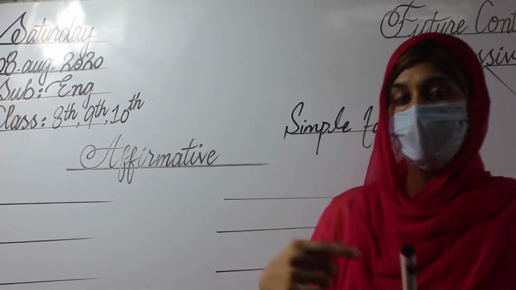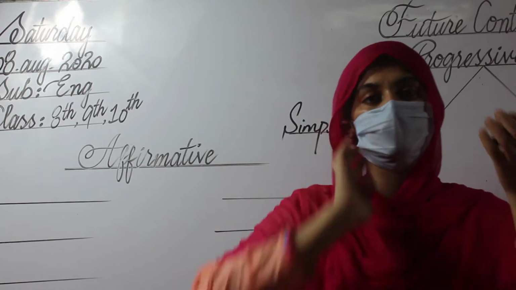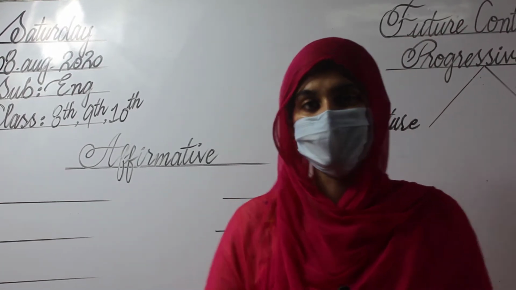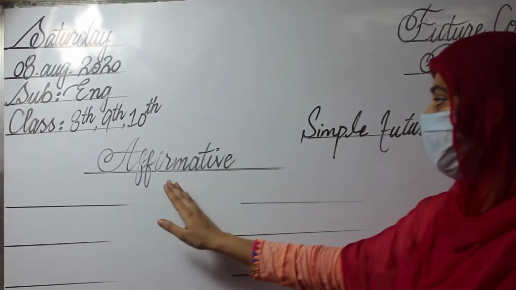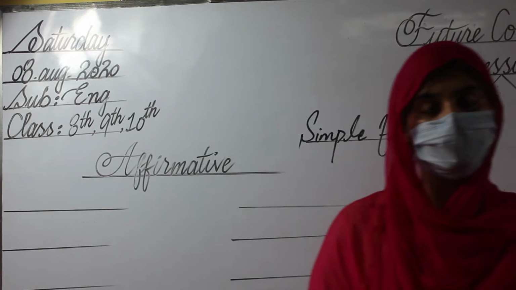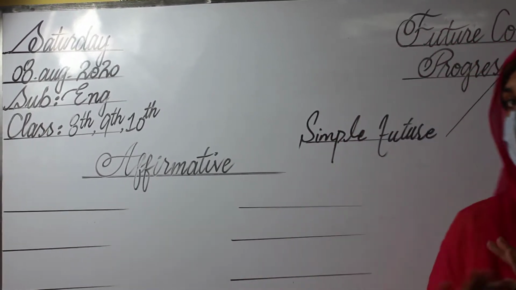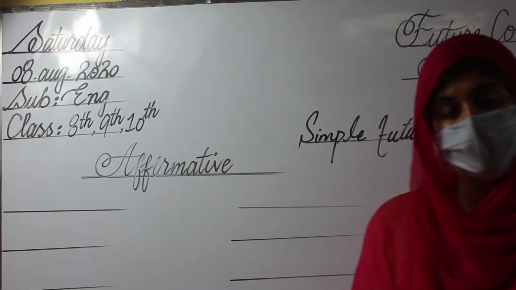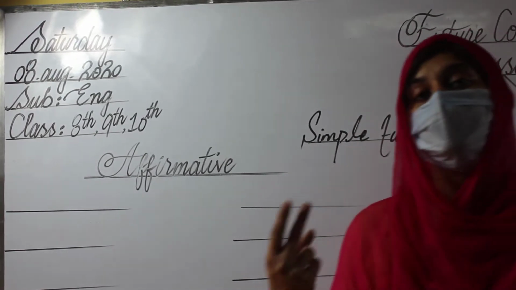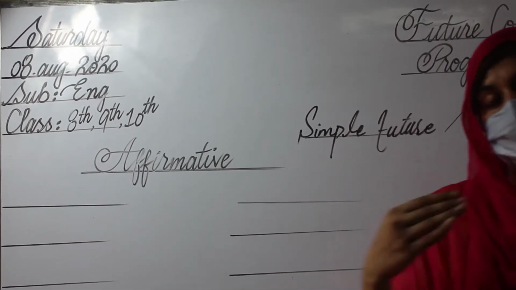We will discuss them one by one, step by step, because if we do not concentrate step by step, we cannot understand it easily and correctly. Here I am going to discuss the affirmative sentence. We are not going to discuss the negative or the interrogative, because these are separate types and separate parts. We will discuss them, but step by step.